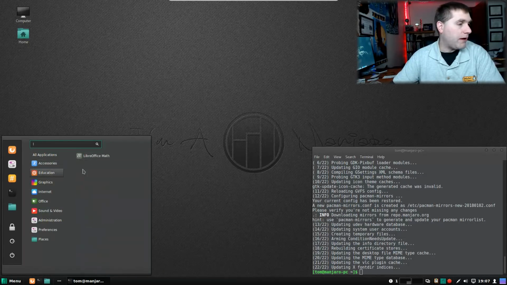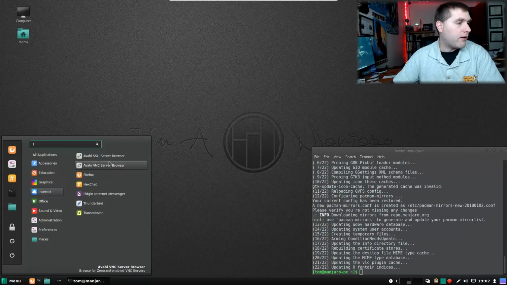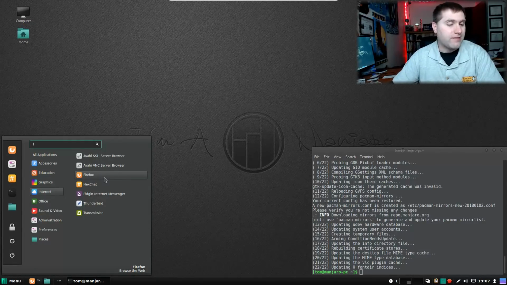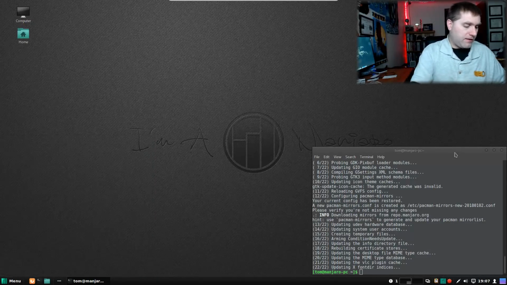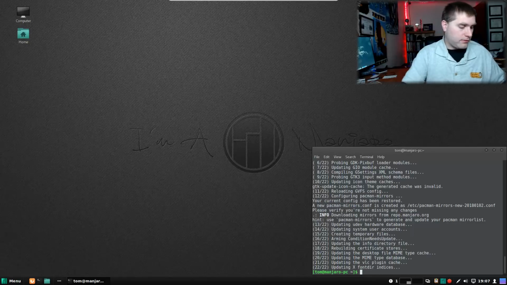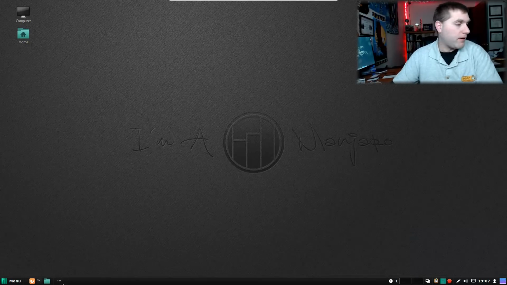Under education, we have the math application. Graphics, you can see here we have GIMP installed, the Libre Draw, we have the Pix, G-Color. Under your internet, we have SSH, VNC. Those, I think, are actually new. Firefox, this does run Firefox Quantum. It looks like our update is completed. Whoa, hello. I meant to do that. There we are.